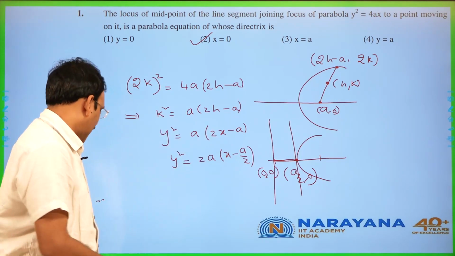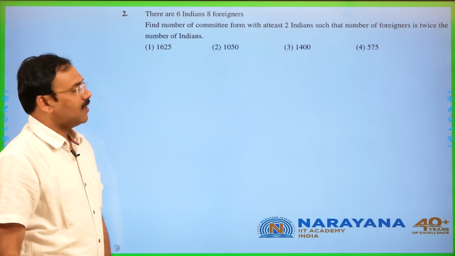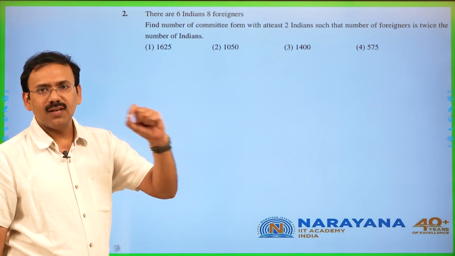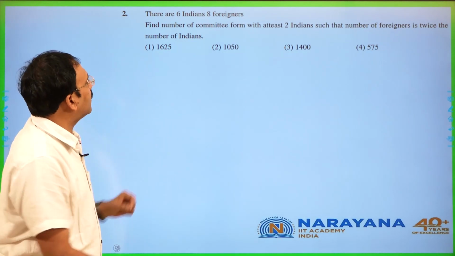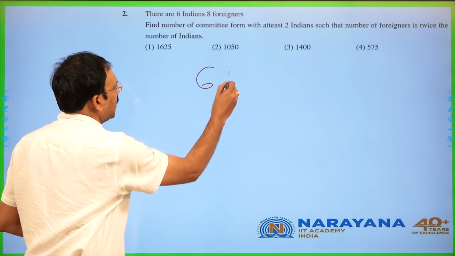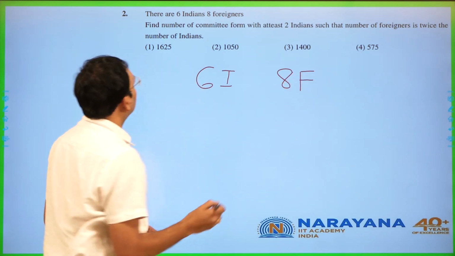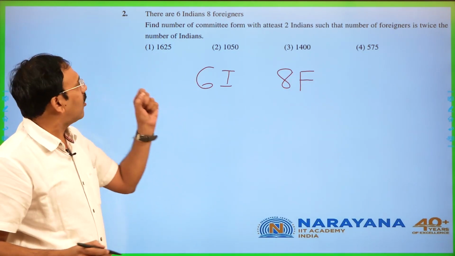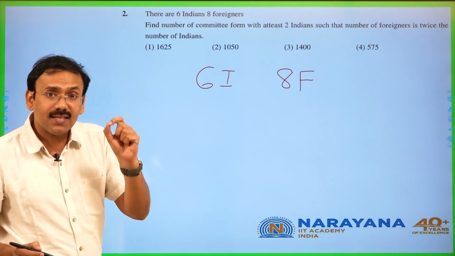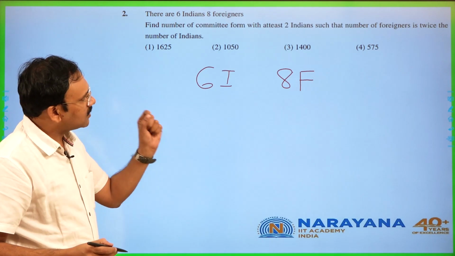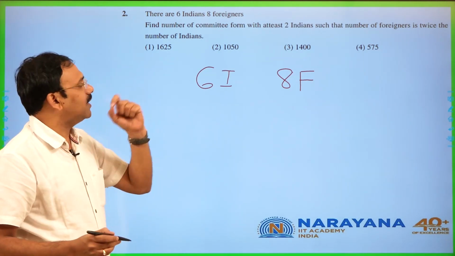That's all. Then the next question, you see, a permutation combination related question. There are 6 Indians and 8 foreigners. Now find the number of committees which can be formed with at least 2 Indians such that the number of foreigners is twice that of the Indians.